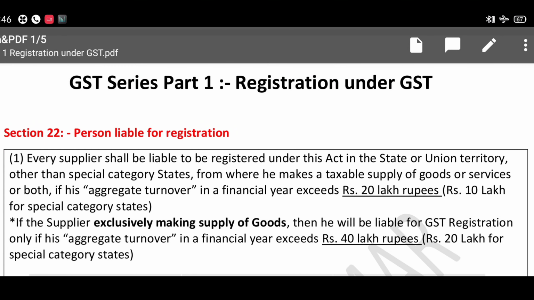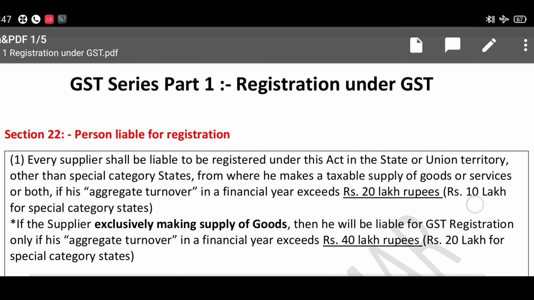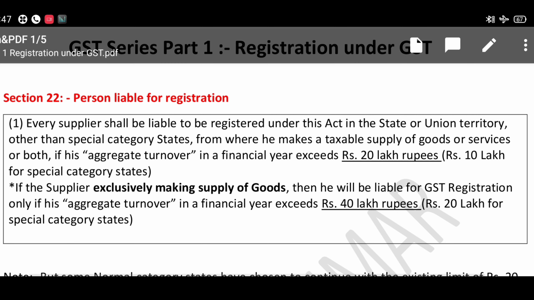In this video, let's start the GST series as we discussed in the previous video. We are starting the GST series with the GST registration process and ending it with the departmental issues. Before starting the video, please go to the Telegram link so you can download the ebook. Whatever I am explaining here, you can download from the Telegram link and keep it handy while I am explaining in the video.